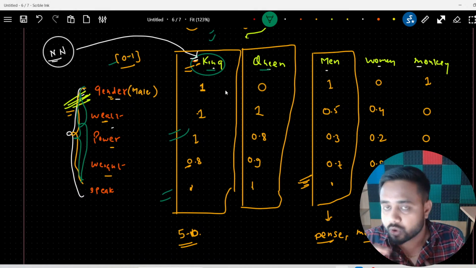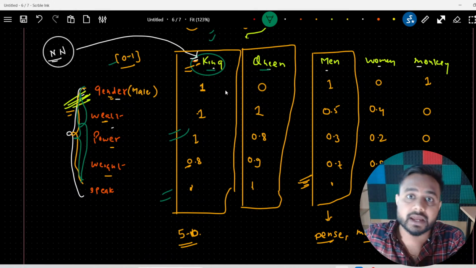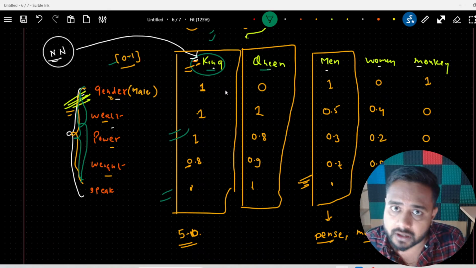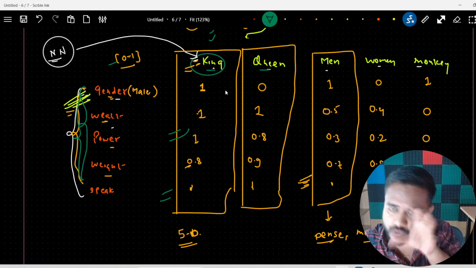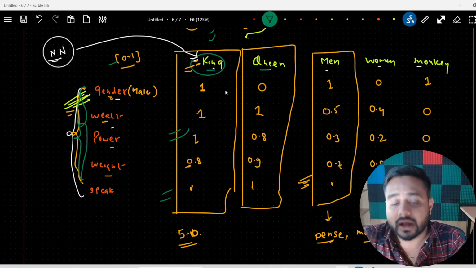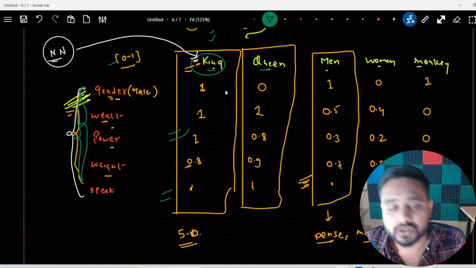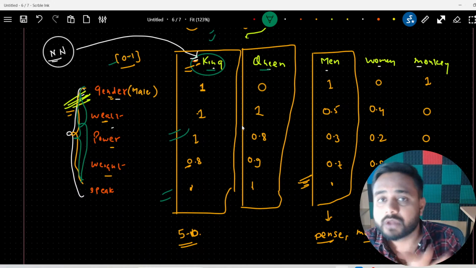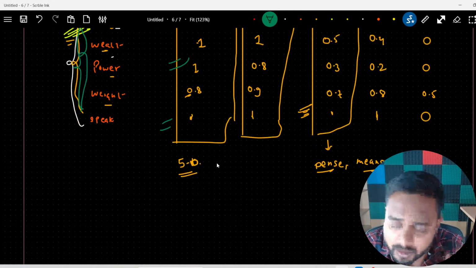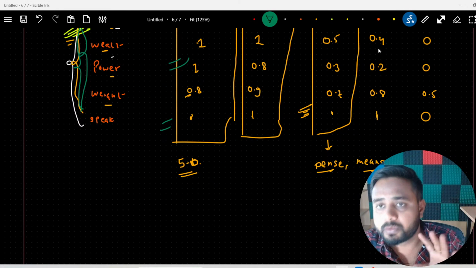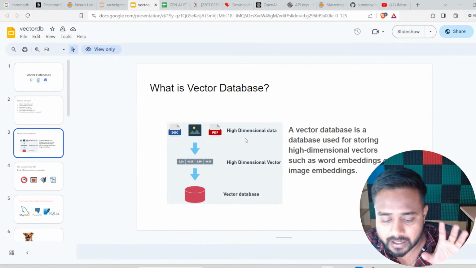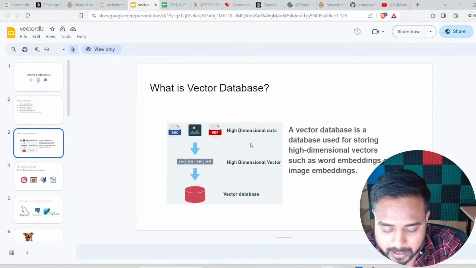Both things are possible. In our case we are going to use OpenAI embedding, and I will show you how to use it. OpenAI also has an embedding class, and by using that we can generate an embedding from whatever data we pass to the model. Don't worry, I will show you how. This is just a glimpse of the word embedding I showed in my previous lecture. I hope everything is clear till here. Now let's move to the vector database. Tell me guys, everything is clear, yes or no?